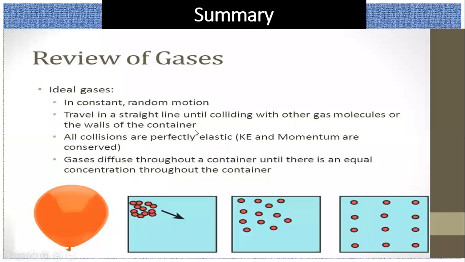Here is a summary of today's lesson. Today we have discussed the general properties of gases and also Boyle's law. Gas molecules are in constant random motion and travel in straight lines until they collide with each other. They change their path when they collide with another gas molecule or with the wall of the container. All collisions are perfectly elastic. Gas diffuses throughout the container until there is an equal concentration throughout.